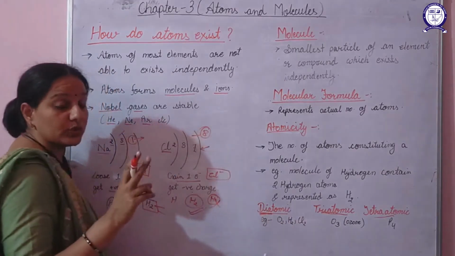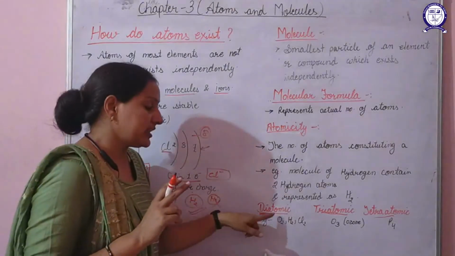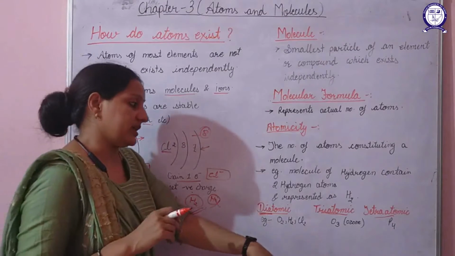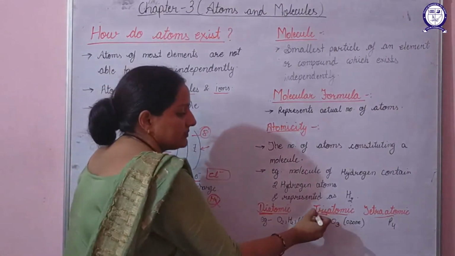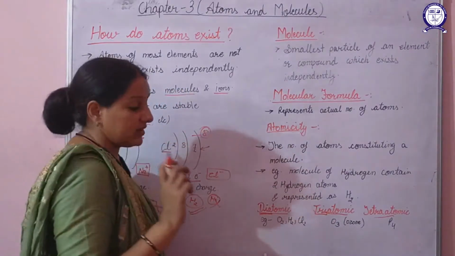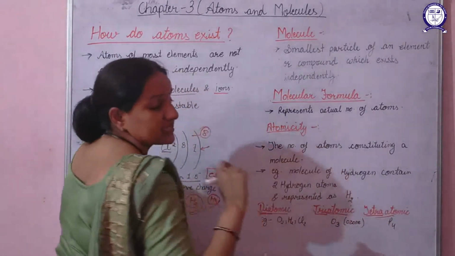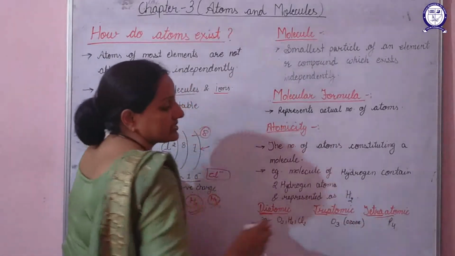If the number of atoms present in a molecule are 2, as it is clear from the name, di means 2, then that element, that molecule is termed as diatomic. If the number of atoms present are 3, as it is clear from the name, tri, then it will be triatomic. And tetra means 4. That means if the number of atoms are 4, then a molecule is considered as tetraatomic.